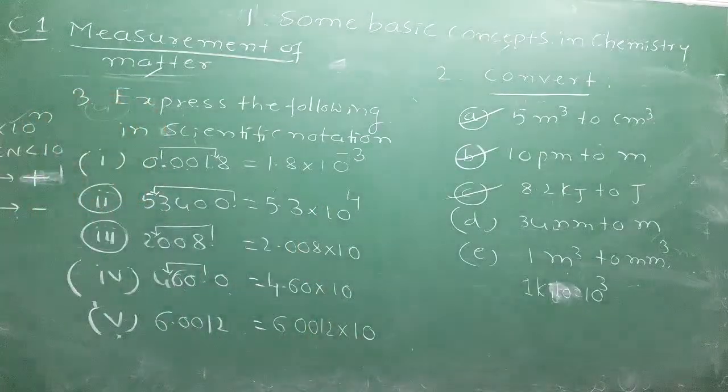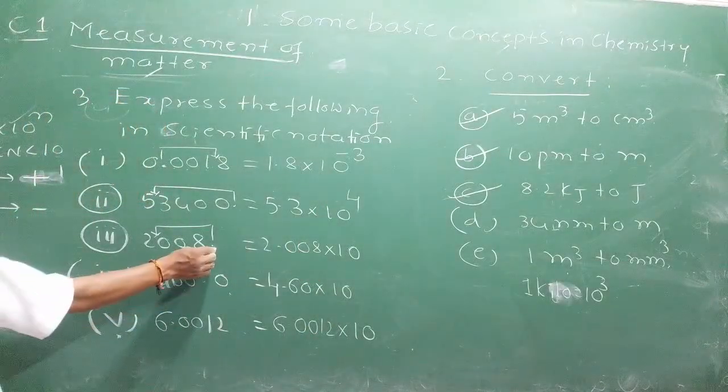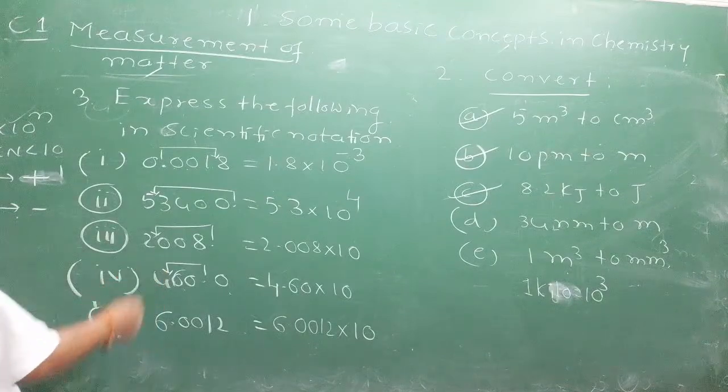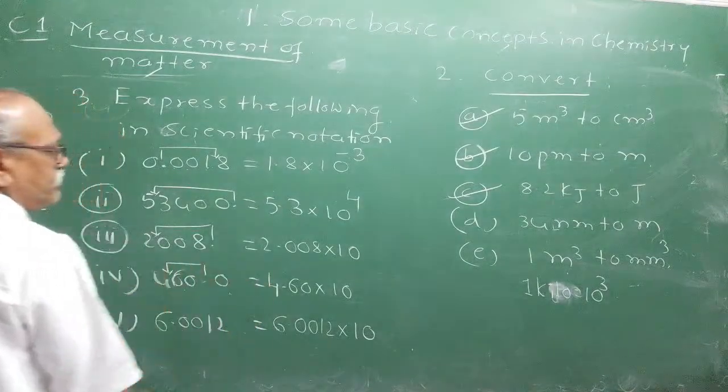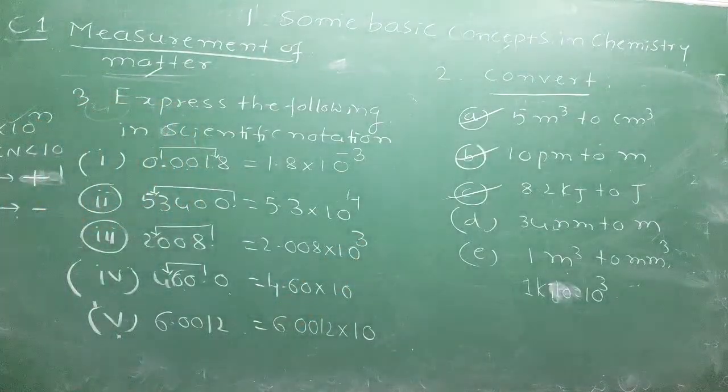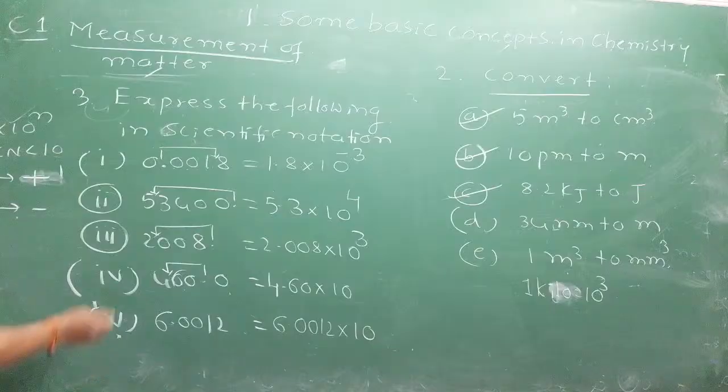Correct answer. Now, shift the decimal point 3 places to the left. Left shift. What about the third one? It is a left shift. You have to add it as 3. Check. Write the fourth answer. Just write me the powers in scientific notation.